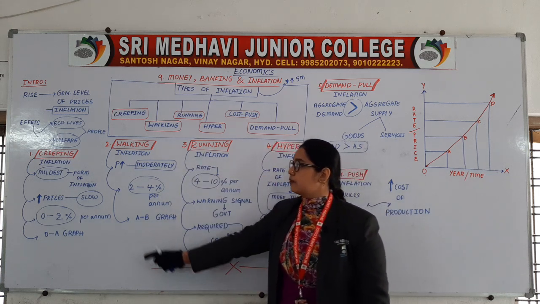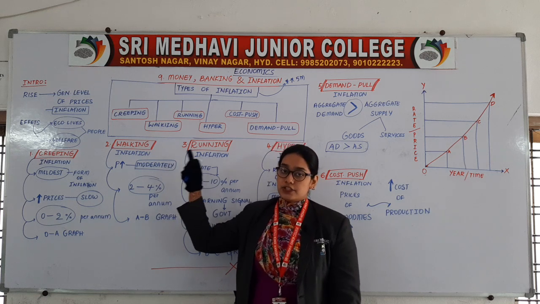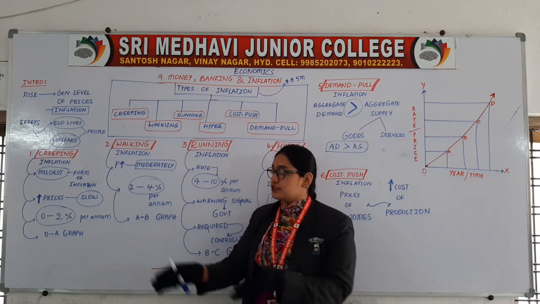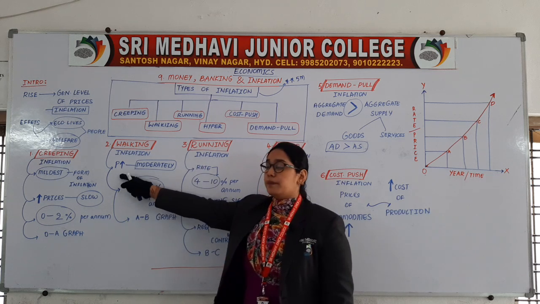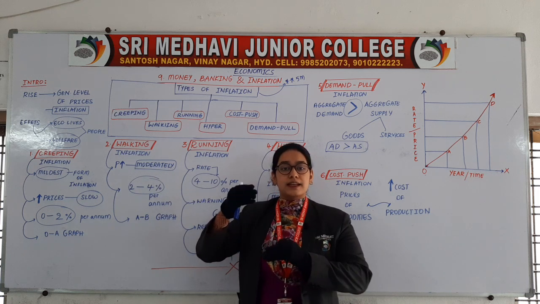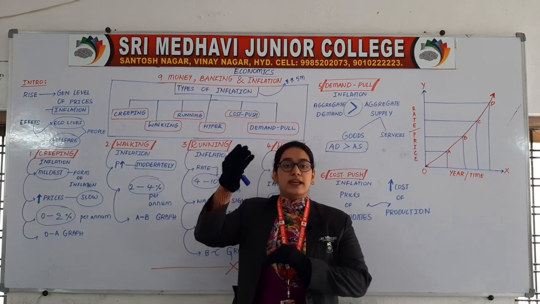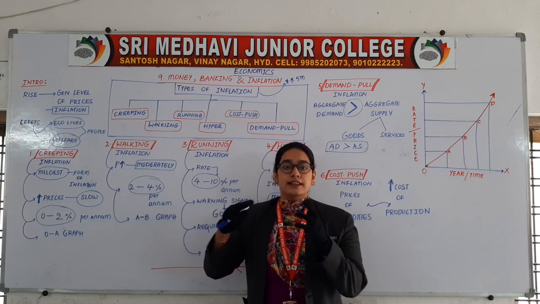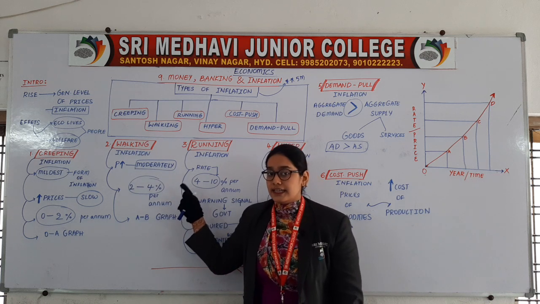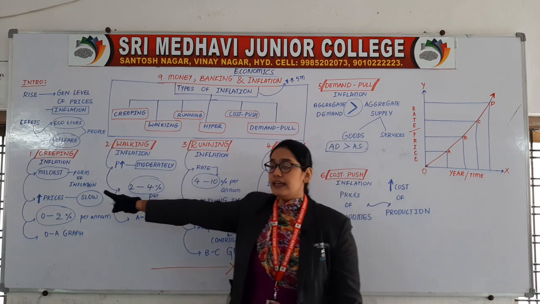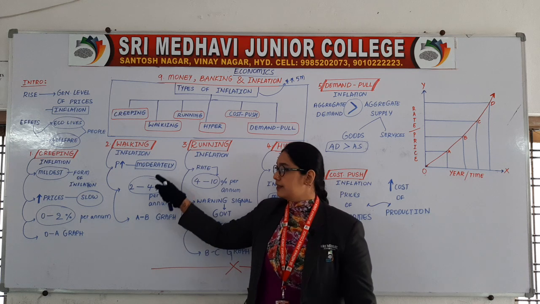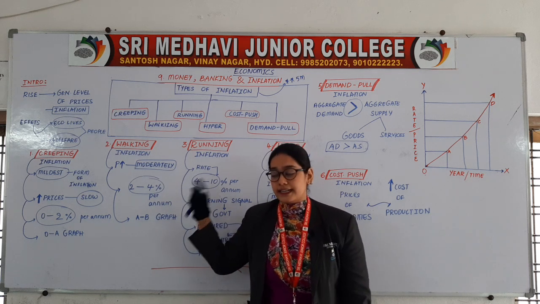Let us go to the second one, that is walking inflation. The second step of a child after crawling is walking. So what is walking inflation? The prices increase moderately, not very slow, not very high, on an average level, that is a moderate level. So here prices increase moderately. You need to keep few things in mind. There it is the mildest form, means prices increase slowly. Here the prices increase moderately.